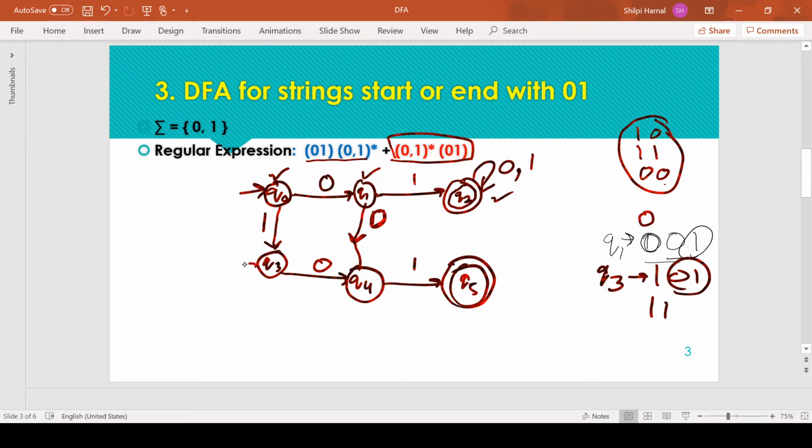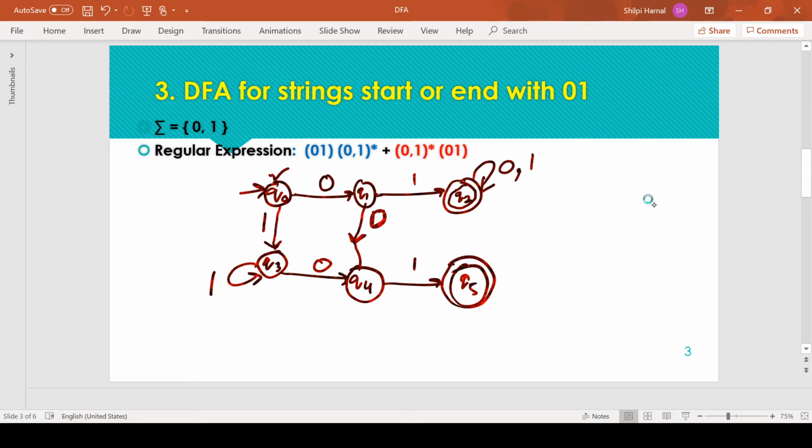So from Q3 we can have the self loop of 1. The ending constraint can only be fulfilled at Q3, because Q3 is the only state from where we get 0 1 and move to the final state.